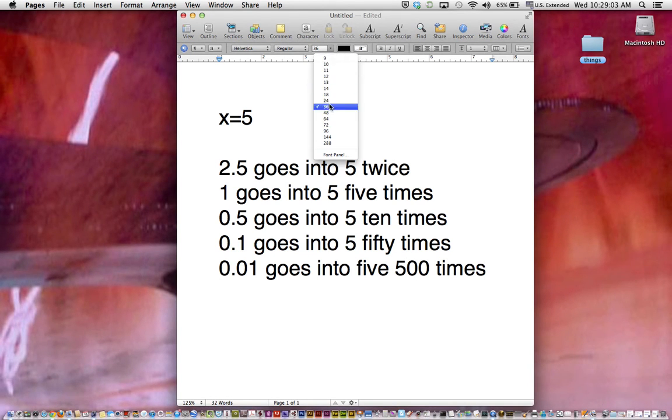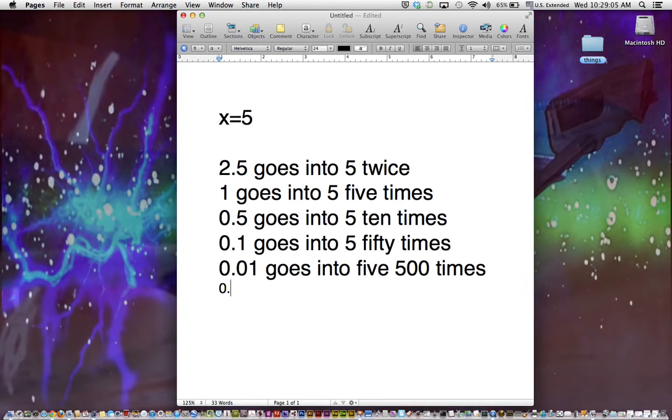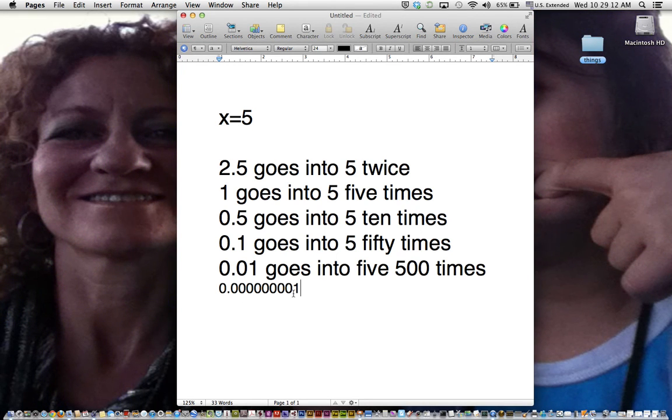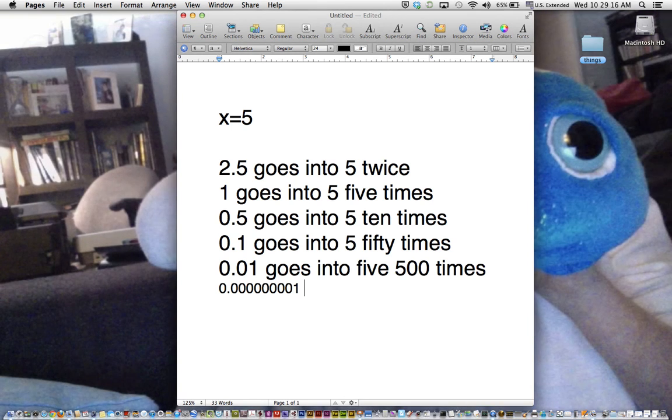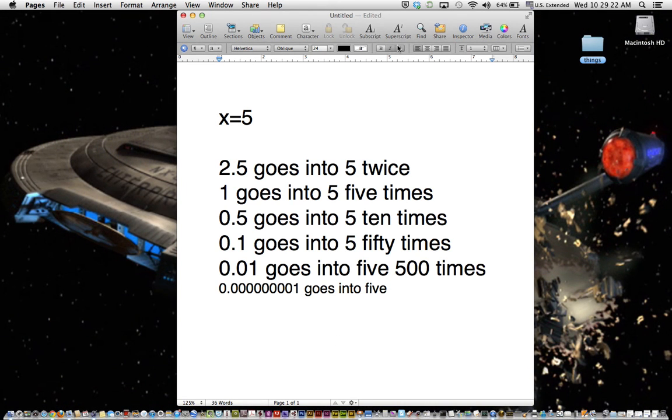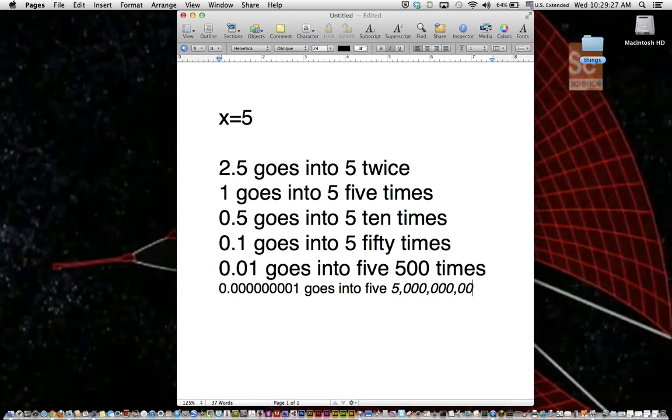Now let's try another big number, like 0.00000001. How many times does that go into 5? Behold. That same number, 5 billion.